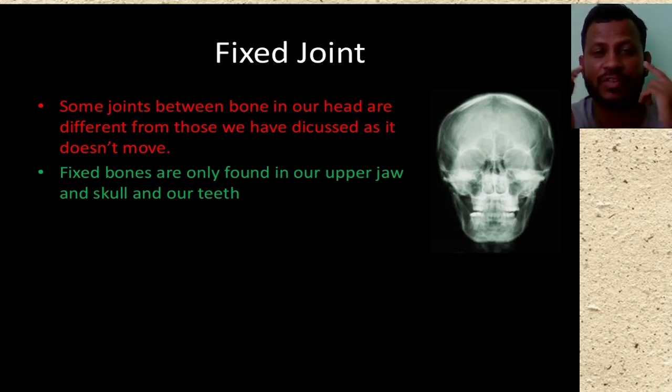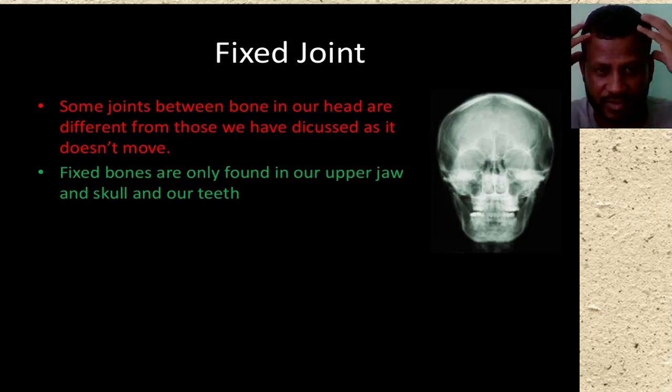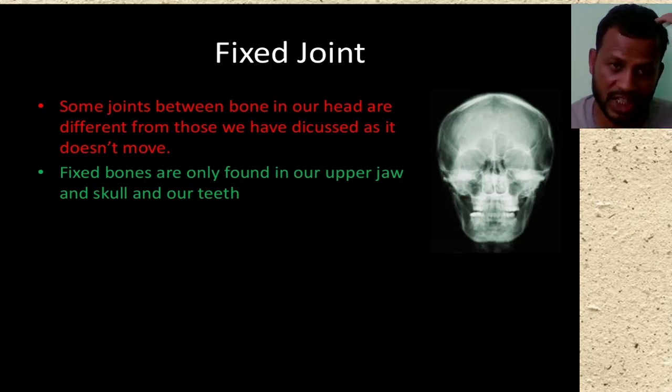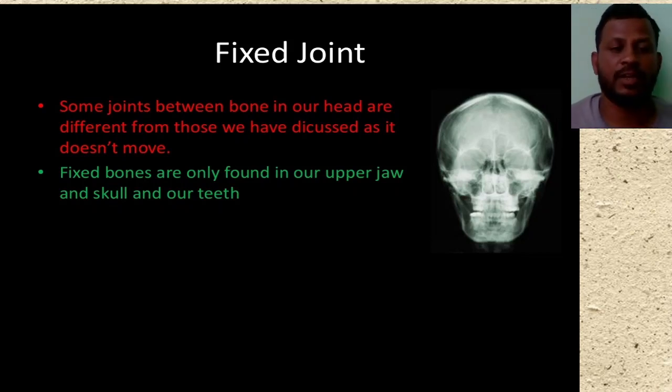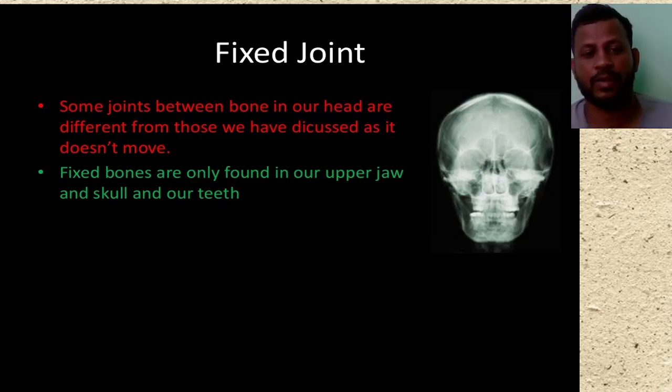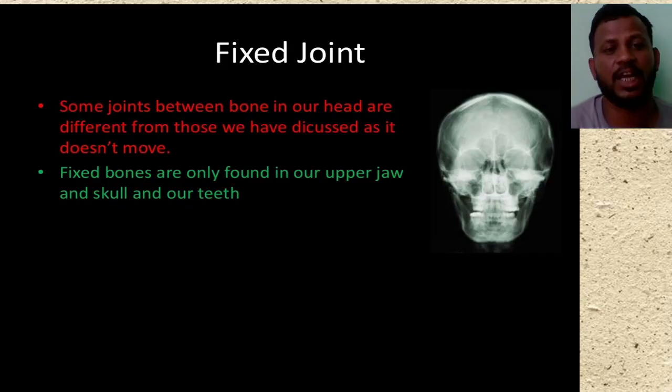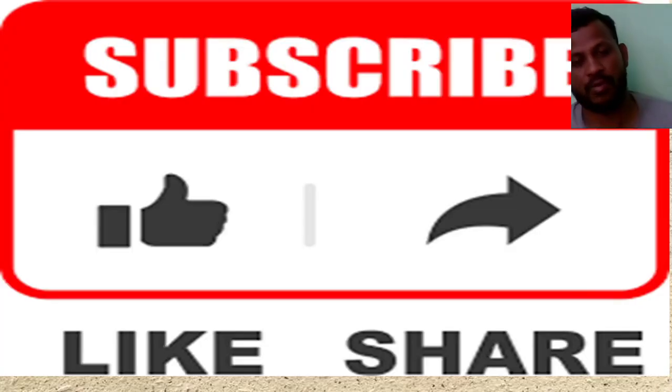This upper jaw is fixed with the face skull, you can see here in the X-ray, and the face skull, or the face bones, are fixed with the head bones or the skull bones. These are the immovable joints or the immovable bones. We can't move them at all. Okay. These are the joints present here in our body.